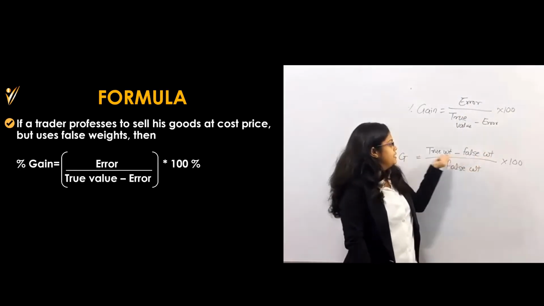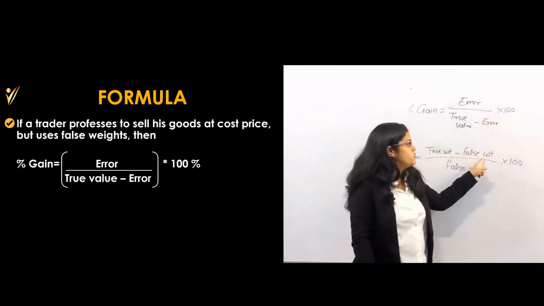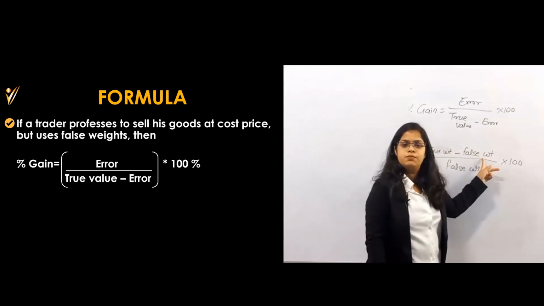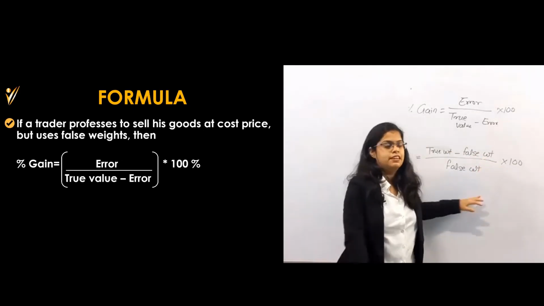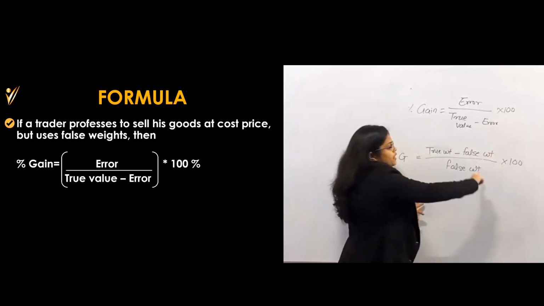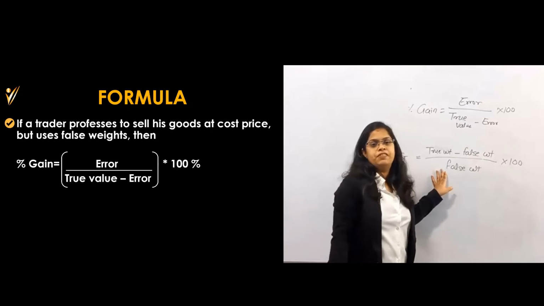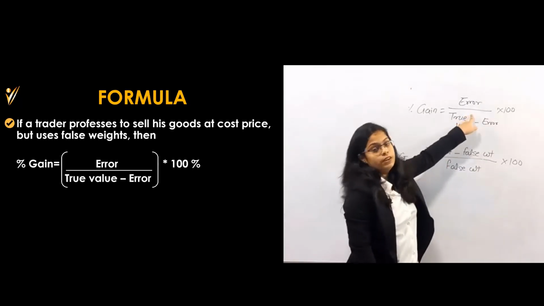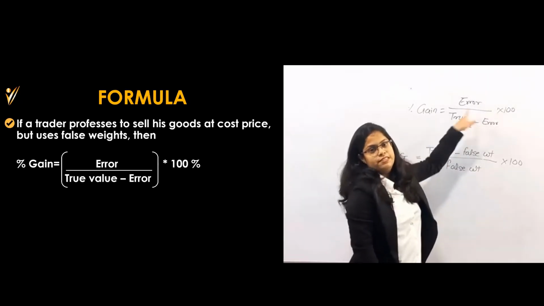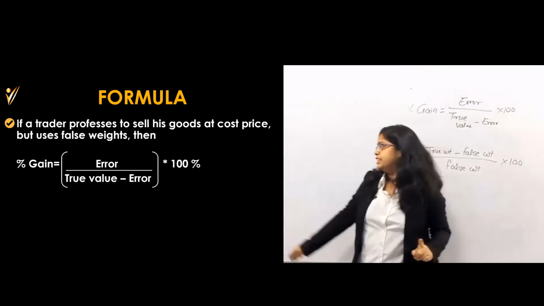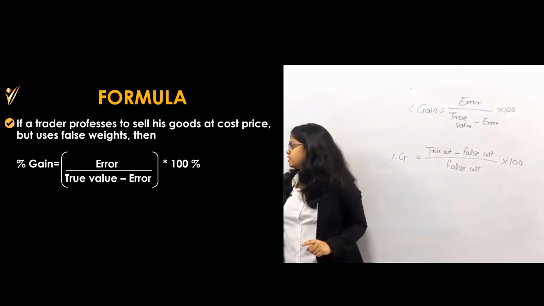That is what I am saying here: true weight was 1000 minus false weight, which is 400, divided by 600. For this weight, you don't have to calculate anything, you just have to put the value, and for this, you have to calculate the things. This is the difference. I will explain by the question. Don't worry.